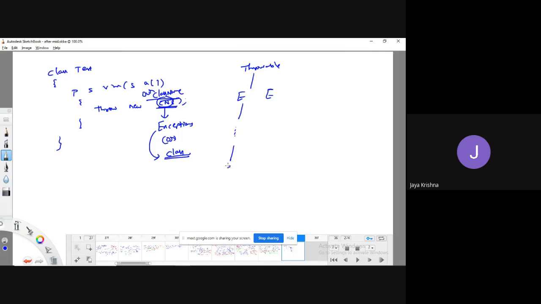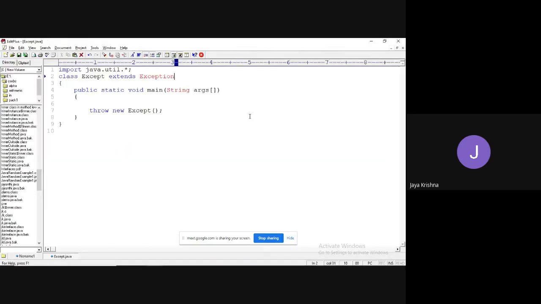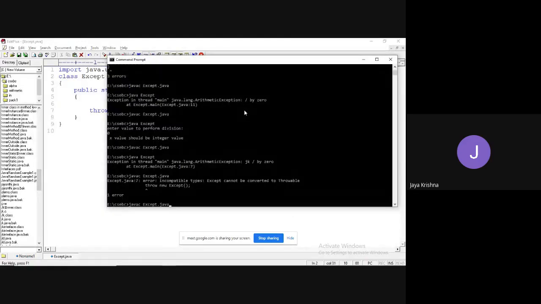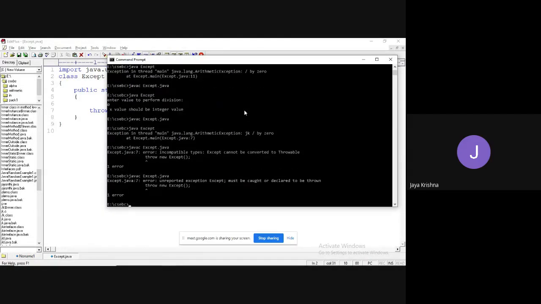For this, we have written one class which is inheriting all these features. So whatever the features are there in these classes, those features are also inherited to the class, right? Yes, then it is going to call the corresponding thing bottom to top. Now execute. But what happened? Unreported exception must be caught or declared to be thrown.